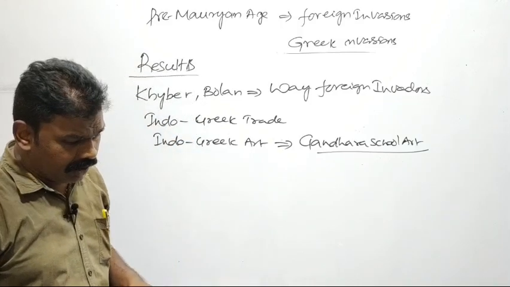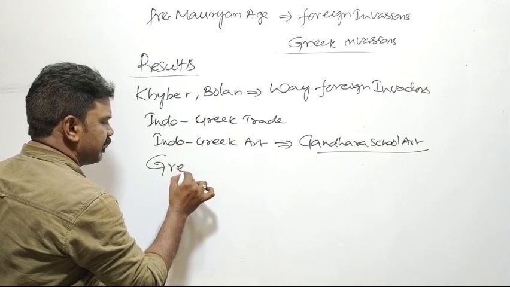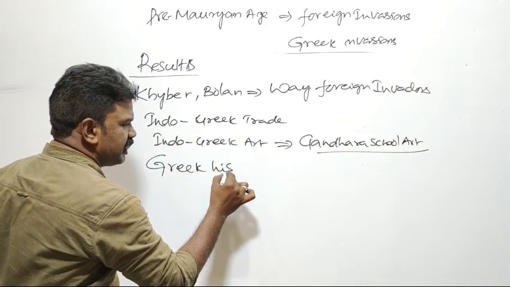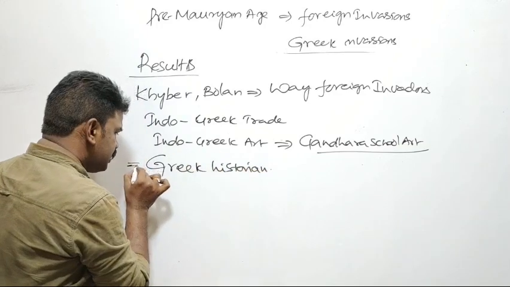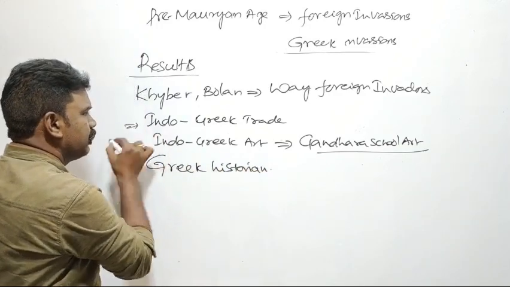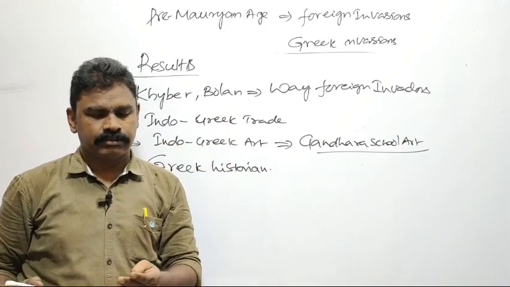Another impact: Greek historians wrote about Indian history in chronological order.